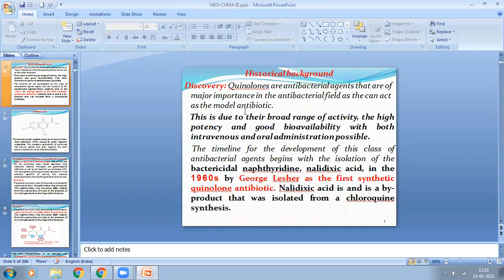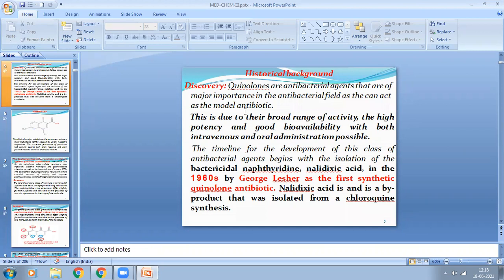Next, the historical background of the quinolones. Under this historical background, we can discuss discovery and development. Quinolones are antibacterial agents as they are active against either gram positive or gram negative bacteria.